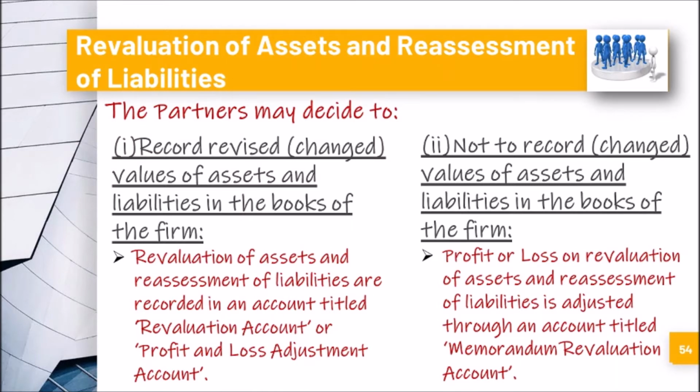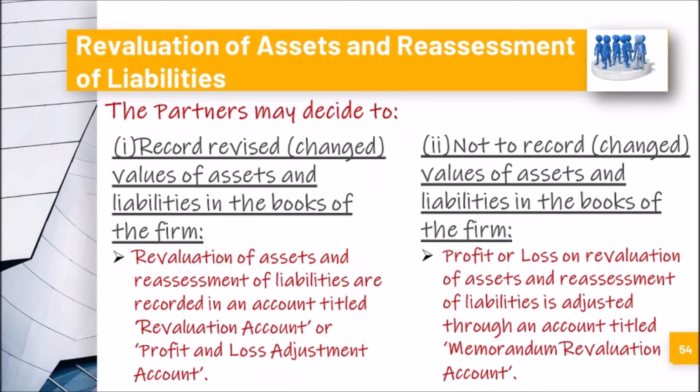There are two options here. One, when the partners decide to record revised values of assets and liabilities in the books of the firm. This generally happens. And another, when the partners decide not to record the values of assets and liabilities in the books of the firm. In the first case, revaluation of assets and reassessment of liabilities are recorded in an account titled revaluation account or profit and loss adjustment account. It is similar to what we studied in chapter number 4.